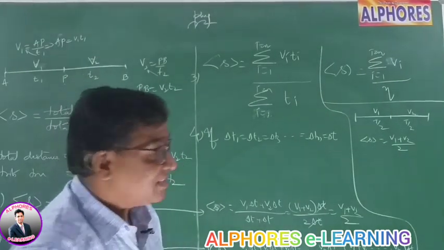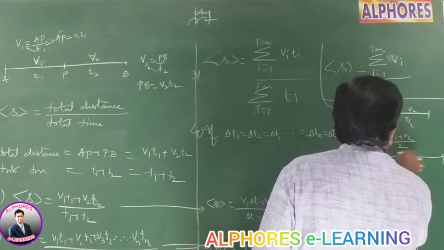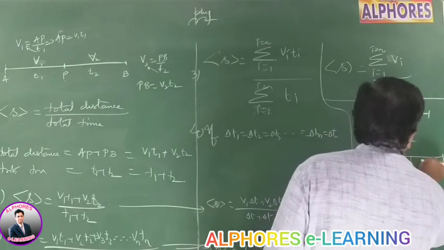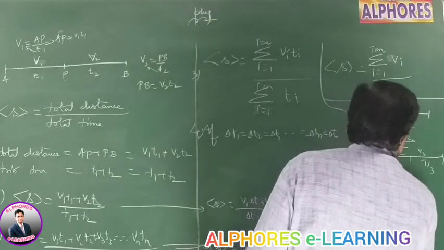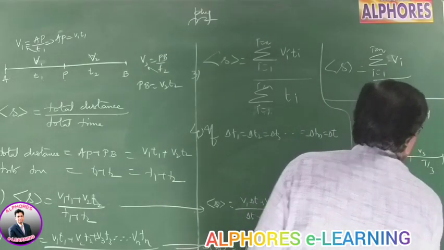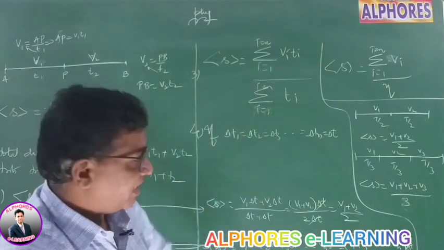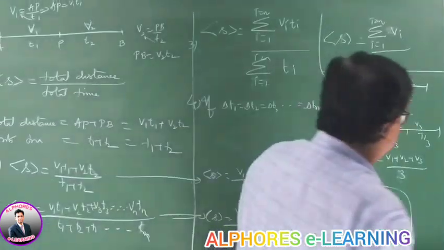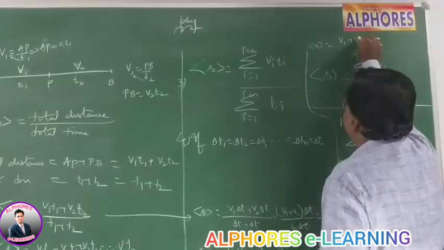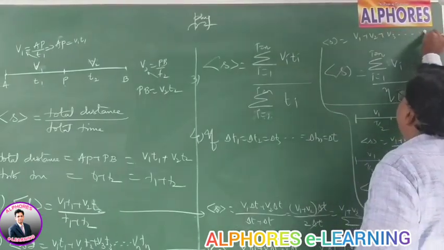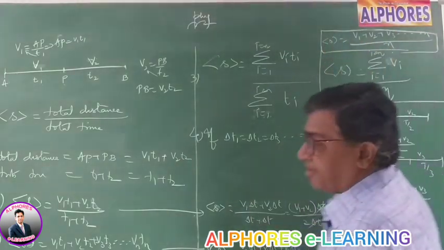Suppose the body travels three intervals, one third of the time with v1, another one third of the time v2, another one third of the time v3, then the average speed is v1 plus v2 plus v3 by 3. Like this. If there are n such equal intervals, then the average speed is v1 plus v2 plus v3 up to vn by n.